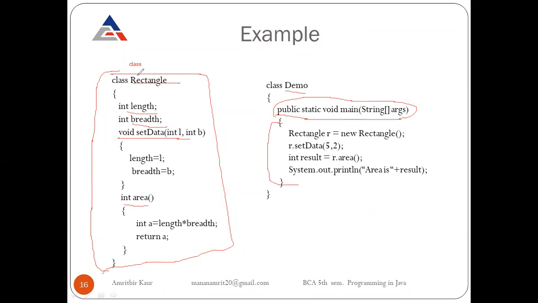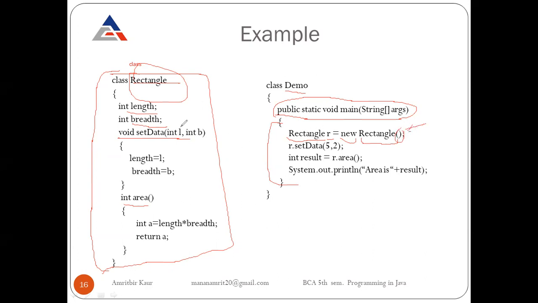We want to create an object of the Rectangle class. So firstly, we write the class name, that is Rectangle, then our object name. I'm writing R here, you can use another. Then the new keyword, then the Rectangle class name, then parentheses. Here we do not want to pass any value, so we keep it empty.